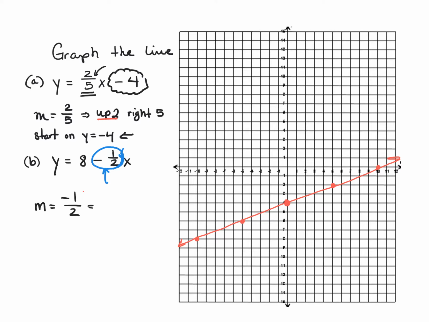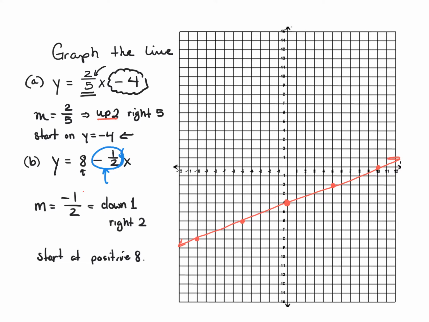Which means that for my slope, my rise over my run, I'm going to change my y value by going down 1 and right 2. And then lastly, I have this number 8 that's left. Well, 8 doesn't have an x with it, so that means I must start at positive 8.